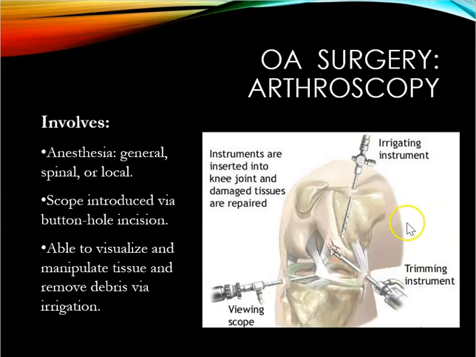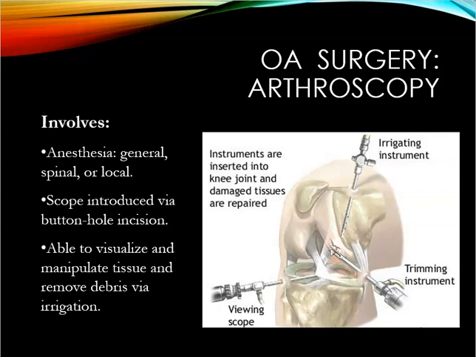Arthroscopy in the treatment of osteoarthritis is a little bit controversial. It can be used to remove large pieces of debris or repair torn cartilage, and it can assist in delaying surgery. It can be under general anesthesia, spinal, or local. A lot of times it's going to be under a local, and they're going to be introducing a scope through an incision. Sometimes they're just doing these to inspect, so they're doing them to get into the joint and see what type of damage is there.